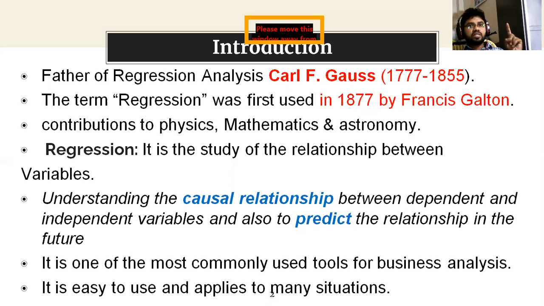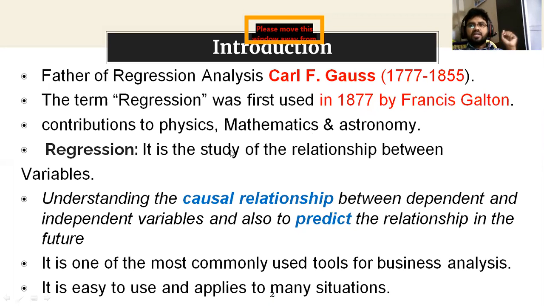Here, variables means there is a dependent variable and an independent variable. We can identify which is dependent and which is independent. For example, the number of study hours is an independent variable. If you increase the number of study hours, your marks may increase. Changes in study hours may affect the marks, so marks is a dependent variable; marks depend on how many hours you have studied. Clear?